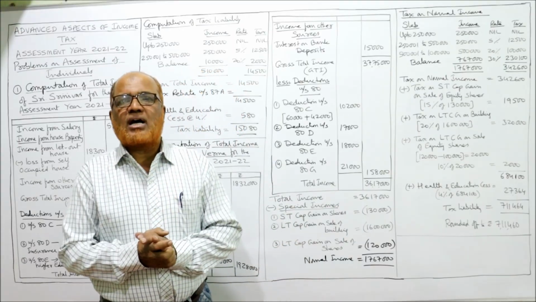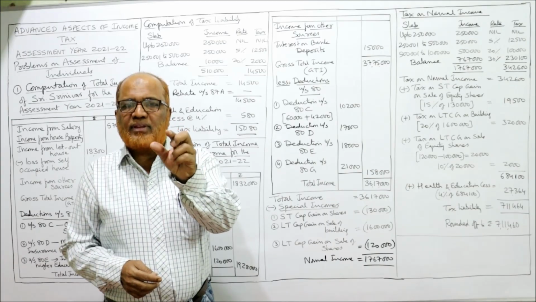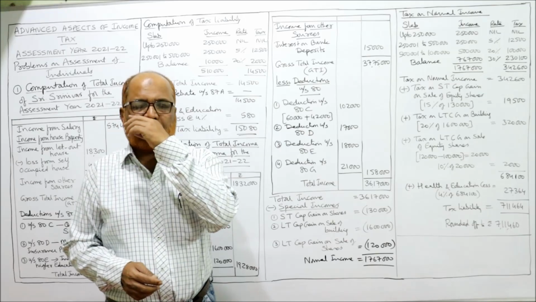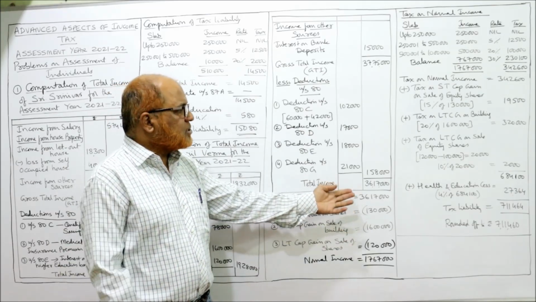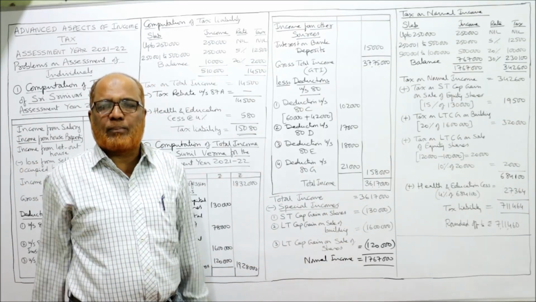Here we have not charged the surcharge. Surcharge will be applied only if the total income is more than 50 lakh. Here the total income is not more than 50 lakh. It is less than 50 lakh. So surcharge is not applied.